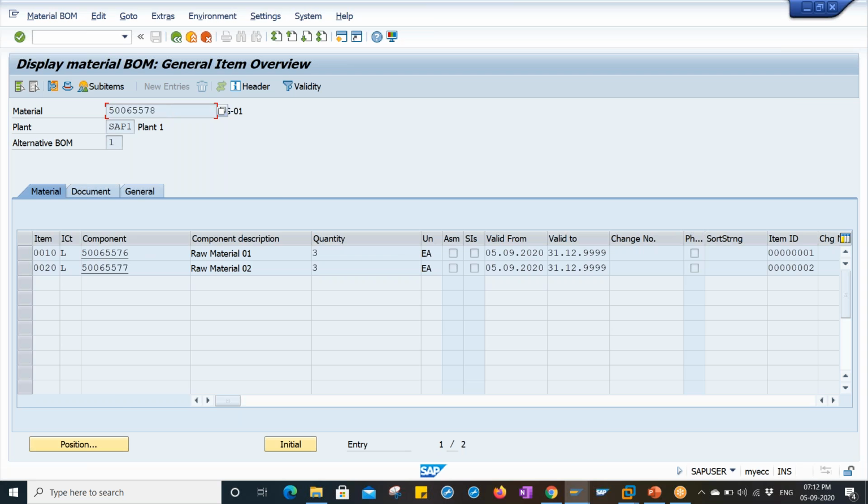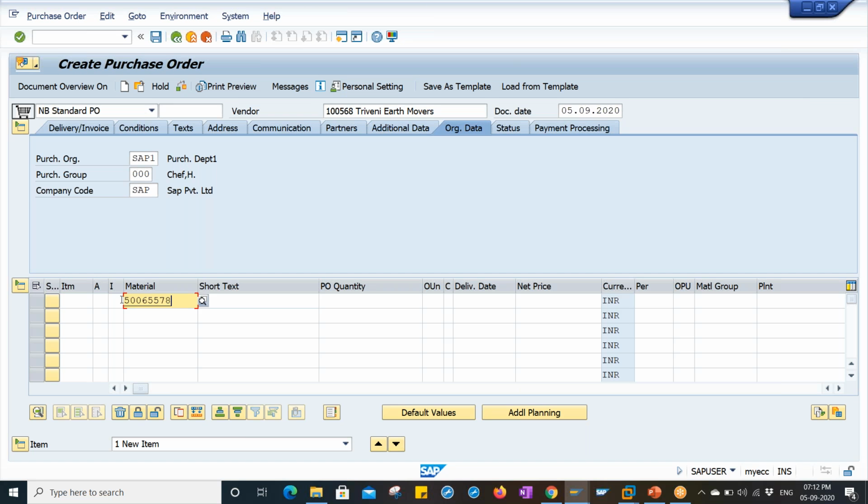So let me copy this material number. I'm going to enter it over here. Before entering this material, I can enter the item category L. L stands for subcontracting. You can go to this drop down and get the L, subcontracting, which is called special procurement, right? Suppose, for example, I need 10 quantity.